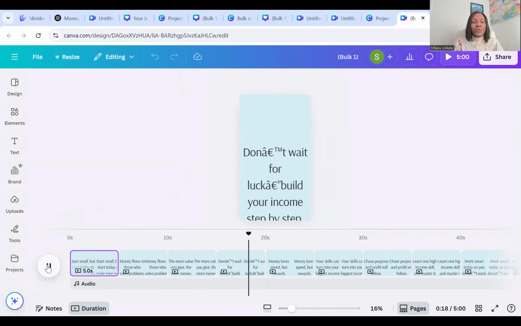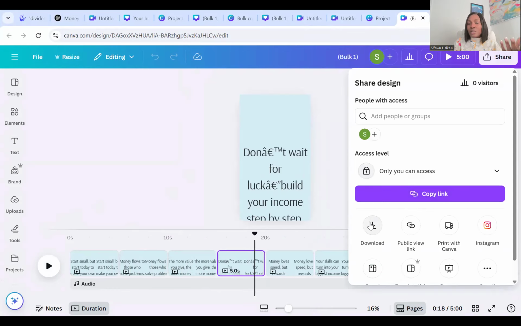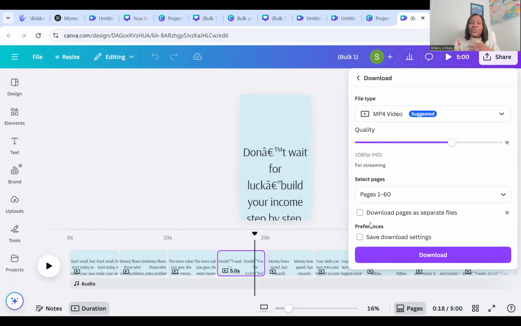Now that we have this, we're going to download it. Now, if you're going to be using it for your own self, just like I said initially, just click on download and it's downloaded to your file. But the difference between this and the post is, when we did the post, once we clicked on download, it downloaded as a separate folder. If you want to click on this, because it's a straight folder, right? You need to click on it to say download pages as separate files, so that this first one will download as a separate file, the second one will download as a separate file. That means you now have 60 reels downloaded. That means you have 60 separate videos, right?